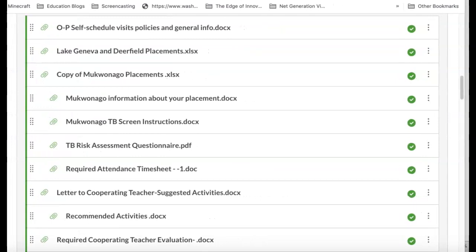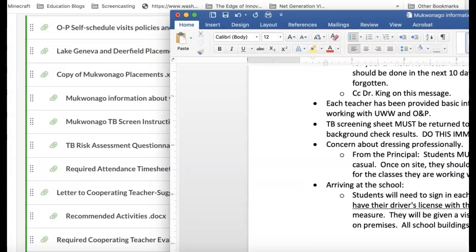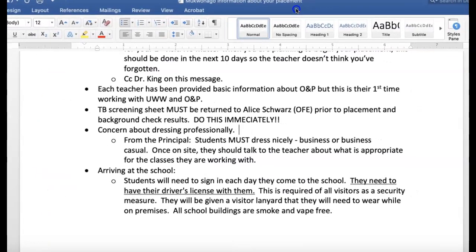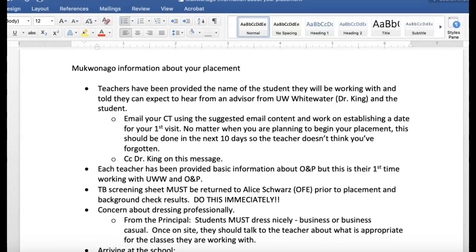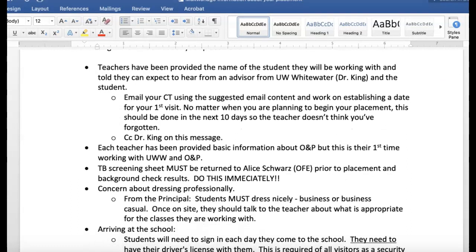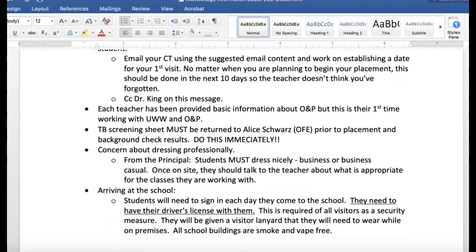Okay, so for Mukwonago, there are some specific instructions for you to follow. So just like I said previously, you want to make sure that you email your cooperating teacher. They've been provided the basic information about O&P, but I believe this is their first time working with UW-Whitewater and with our O&P program. So you may need to explain a little bit about, it's going to be 50 hours. Make sure you have the suggested or recommended activities sheet so you can talk to your cooperating teacher about that.